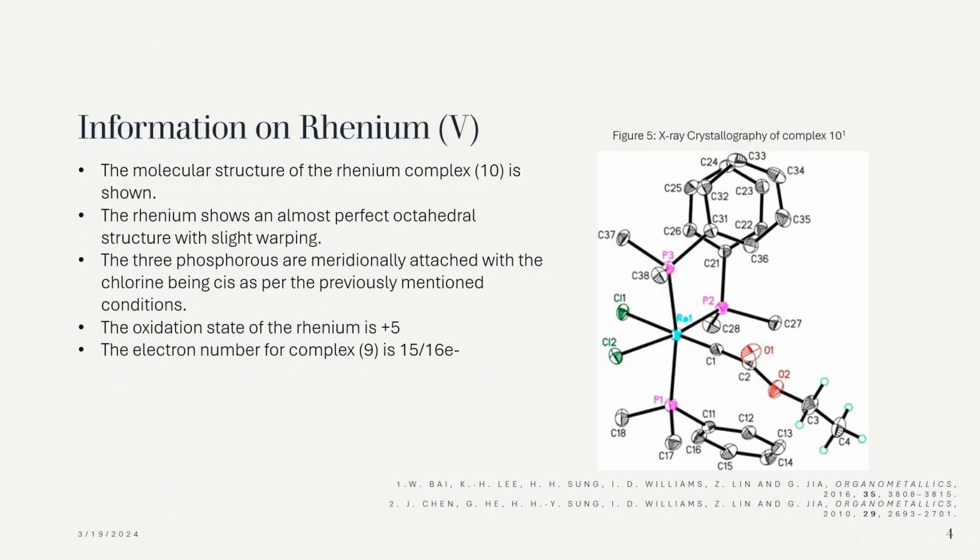So, some information on the Rhenium-5 complexes. The oxidation state is fairly obvious, with every complex containing a d2 Rhenium-5 at its core. The electron counting consists of 15 to 16, and this is where it gets a bit interesting. The complex poses some issues and inconsistencies with the electron counting. Firstly, the chlorines, phosphorus, and actual metal itself all contribute 2 electrons each, which equates to 12. Now, as per standard, the carbene bond should give 3 to this number, making it 15.